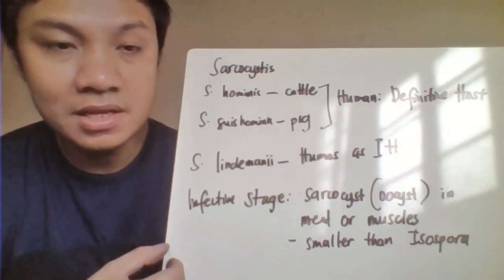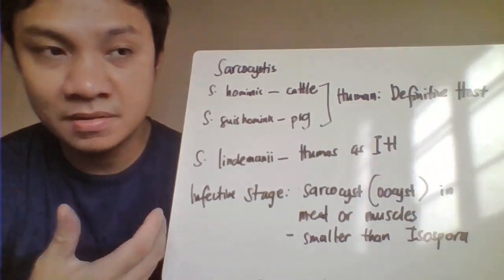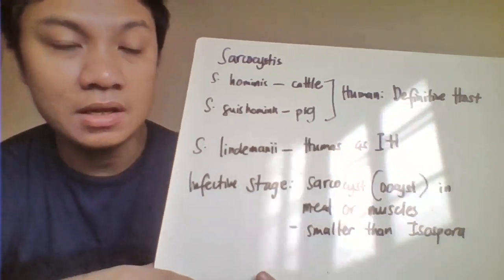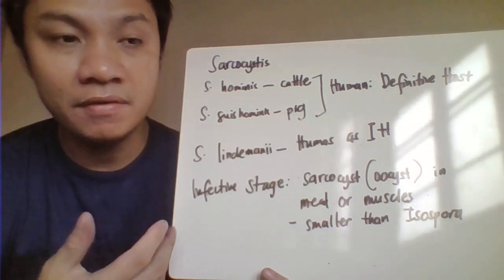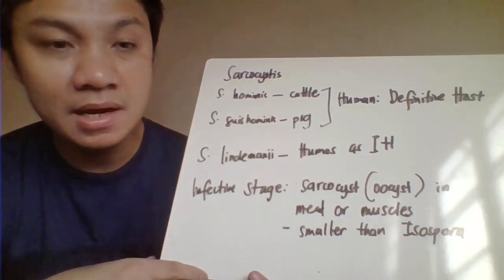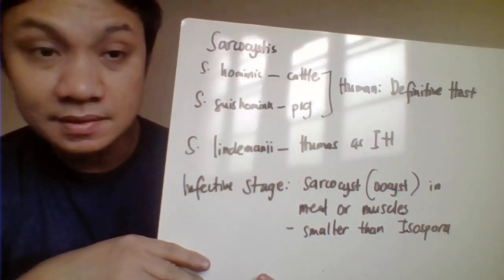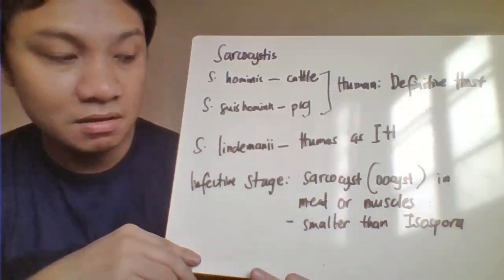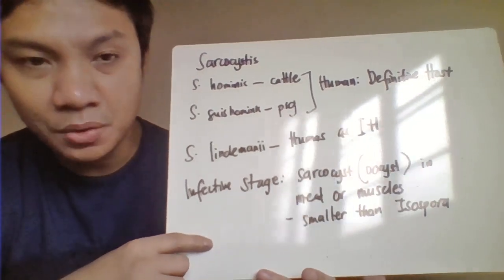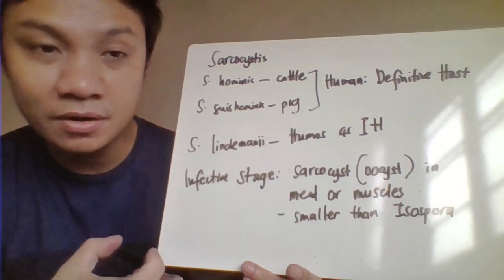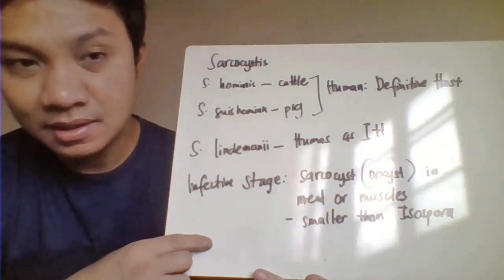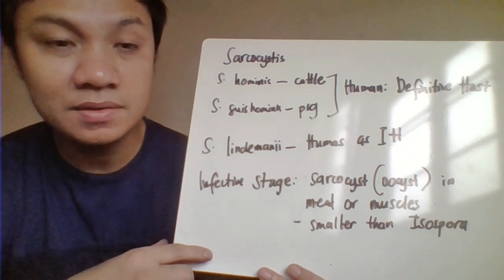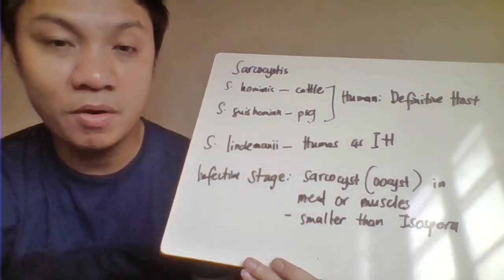The infective stage is also the oocysts. Only that you get infected not from ingestion of contaminated food and water with oocysts, but rather by eating undercooked meat containing the oocysts, or what you call sarcocysts. So the oocysts are found in the meat of your intermediate host. The sarcocysts are in the muscle. It would resemble the oocysts of Isospora, only that it is much smaller compared to Isospora.